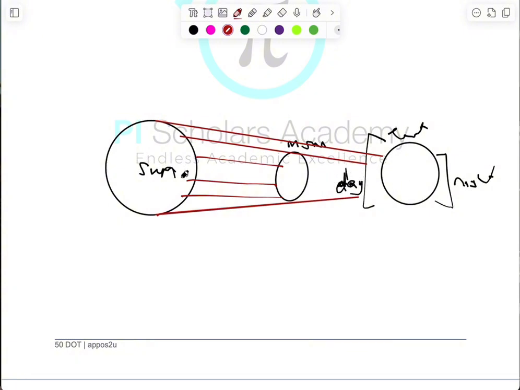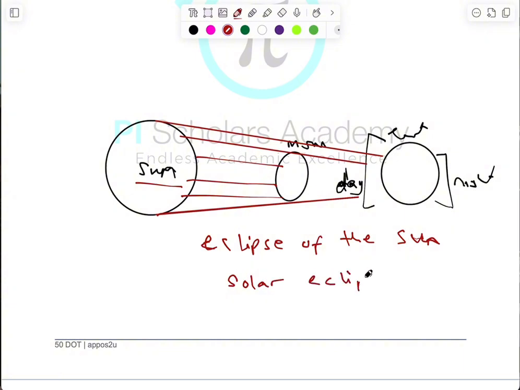Where should their daylight come from? Their daylight should come from the sun. Because their daylight should come from the sun, and they are now being denied daylight from the sun, that implies that they are experiencing darkness of the sun, or otherwise what we know as the eclipse of the sun, also known as the solar eclipse. So eclipse of the sun happens when the moon is in between the earth and the sun.